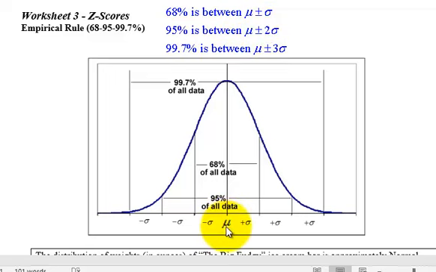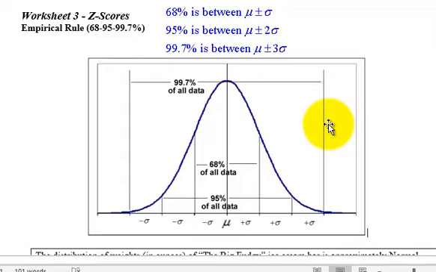So if you take the mean and you add 2 standard deviations, these lines aren't lined up here, I'm afraid to say, but that would be right about here, and if you took the mean and subtracted 2 standard deviations, it'd be right about there. In other words, 95% of your data should fall between whatever that range is. And then the last one is practically all of your data, 99.7%, should fall between the mean plus or minus 3 standard deviations. It's way out here. But remember, there's always extremes, either way to the left or way to the right, always. So with that in mind, let's attack these problems.